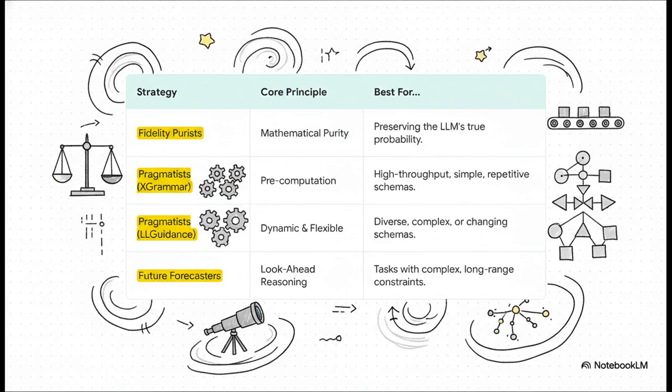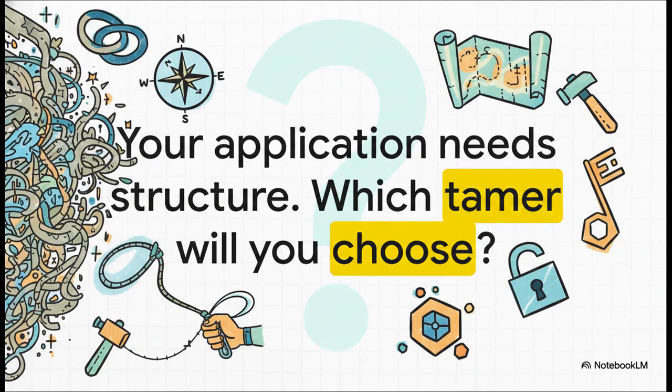probably your best bet. If your schemas are complex and always changing, the dynamic approach of LL Guidance is the way to go. And if you are staring down a crazy complex constraint that seems impossible, well, it might be time to call in the future forecasters. At the end of the day, the chaos of large language models isn't something to be afraid of. It's just a new kind of wilderness to be understood and tamed. And now, you've got a map and a whole set of powerful tools. The only question left is, which tamer will you choose to build something amazing?